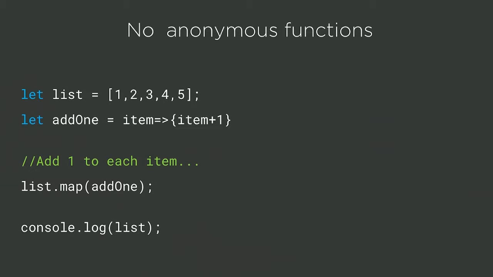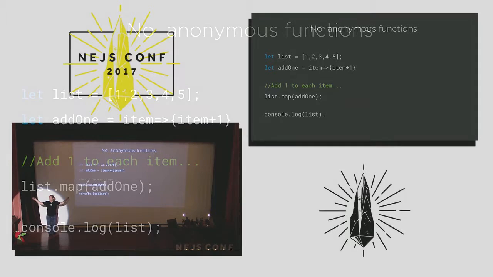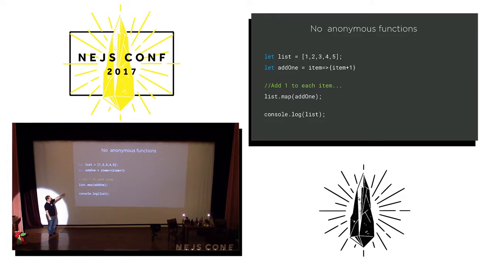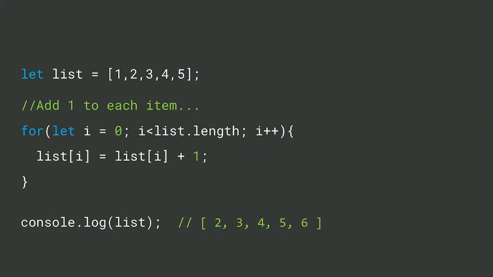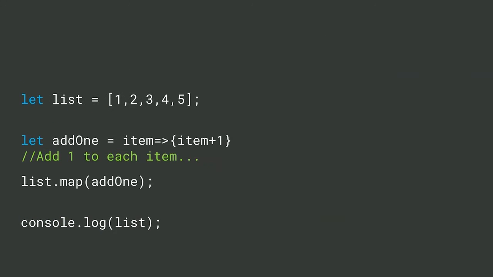Still may be unclear. I do not like anonymous functions. Anonymous functions, especially in an FP style, make things a little less clear. So I created an add1 function up above, list.map add1. It's very clear what's going on, right? Can you guess? Is it easier for everybody to guess what list is going to print out? I'm getting there. You ruined it. But yes, OK. This printed out that. This prints out that. Why?